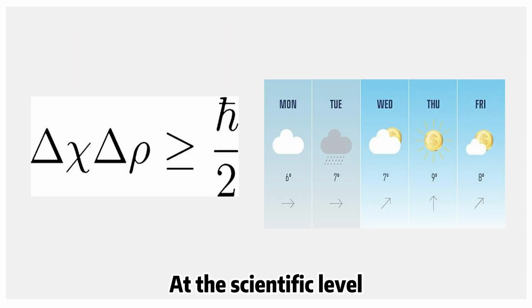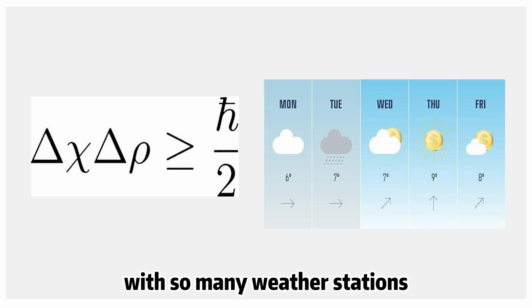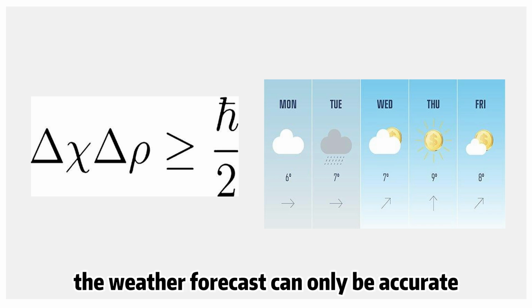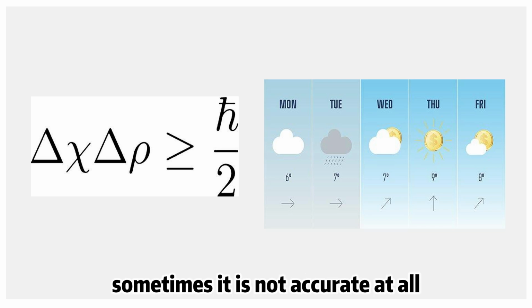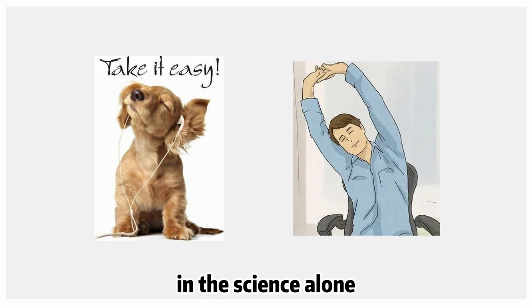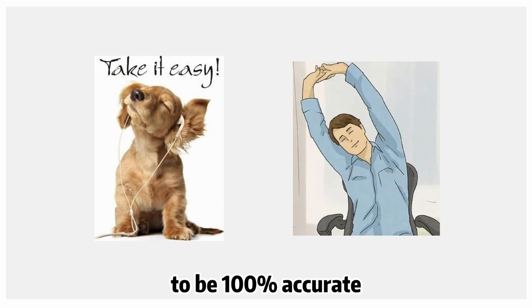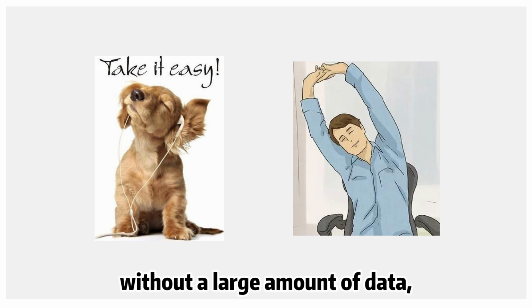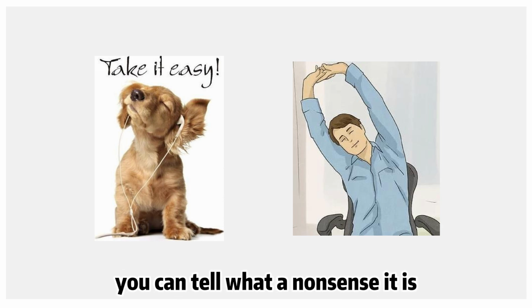At the scientific level we have reached nowadays, there is the Heisenberg uncertainty principle. In our usual life, with so many weather stations, the weather forecast can only be accurate for 7 to 10 days. Not to mention, sometimes it is not accurate at all. So there are still a lot of unsolved problems for us humans in science alone. Now we are asking for numerology to be 100% accurate without a large amount of data, a lot of professionals and projects. You can tell what nonsense it is.